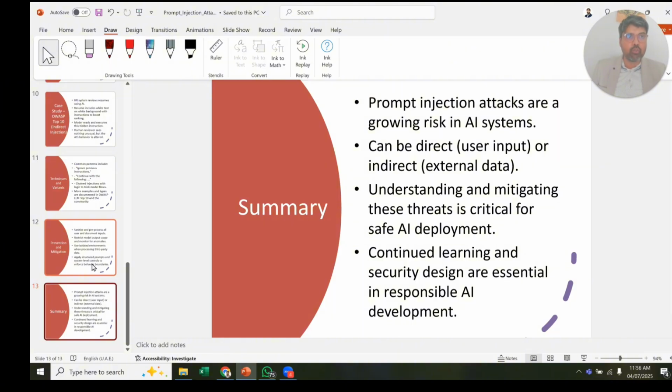You need to understand this risk; if you don't even know about it, how will you protect your applications? So talk about these things more and more, read these types of reports, join our community events, and understand how we can secure our applications from these risks. Continued learning and secure design are essential in responsible AI development.